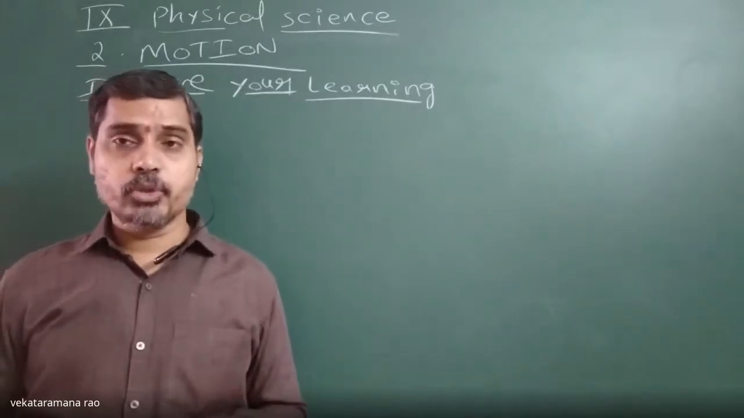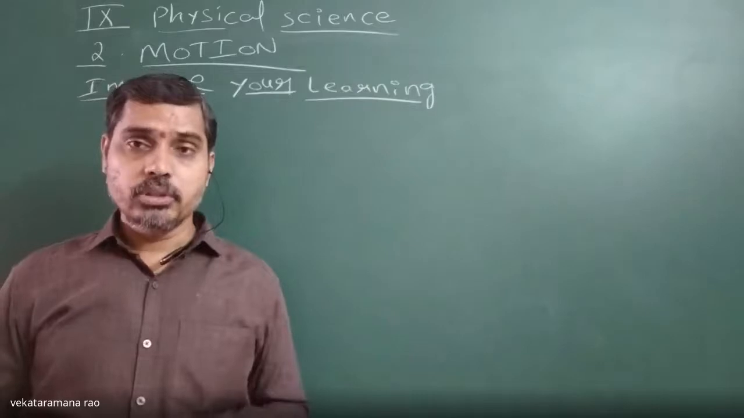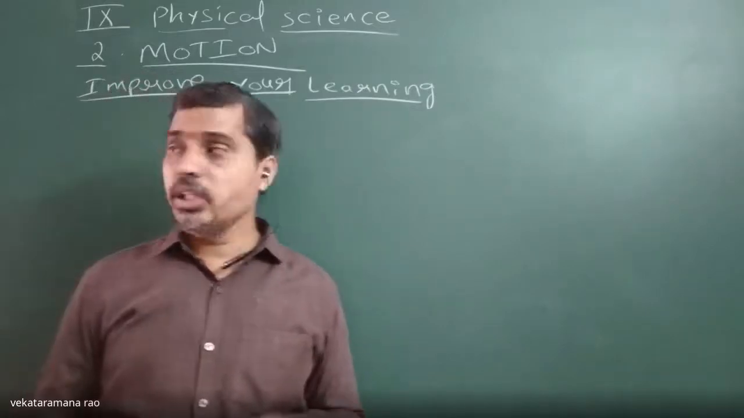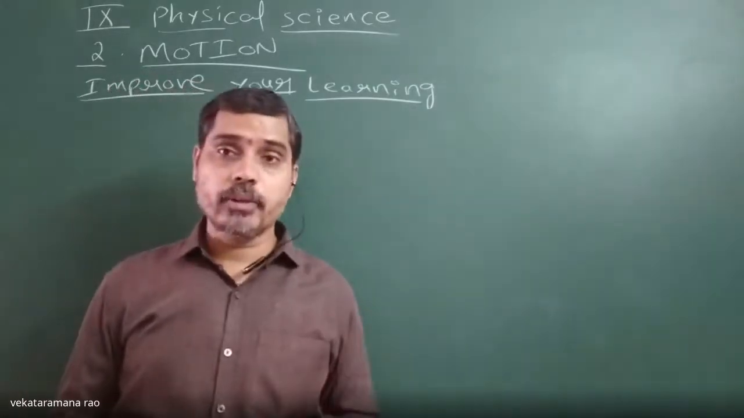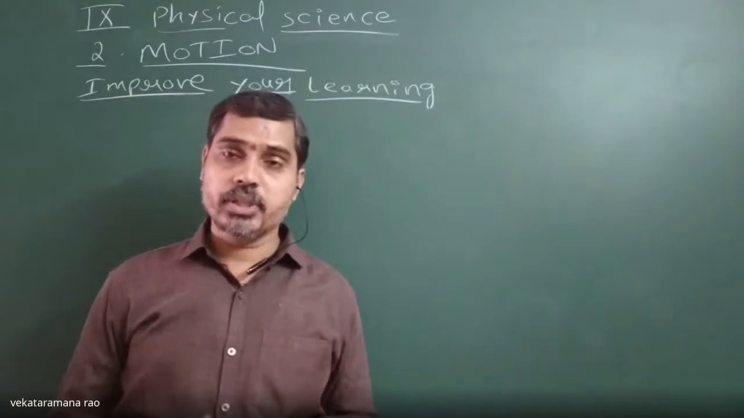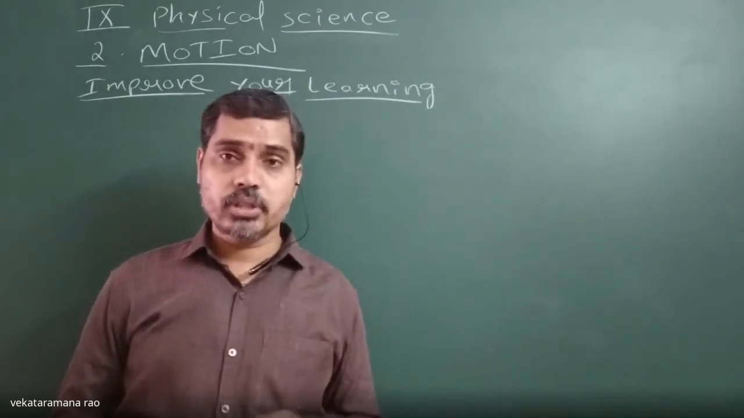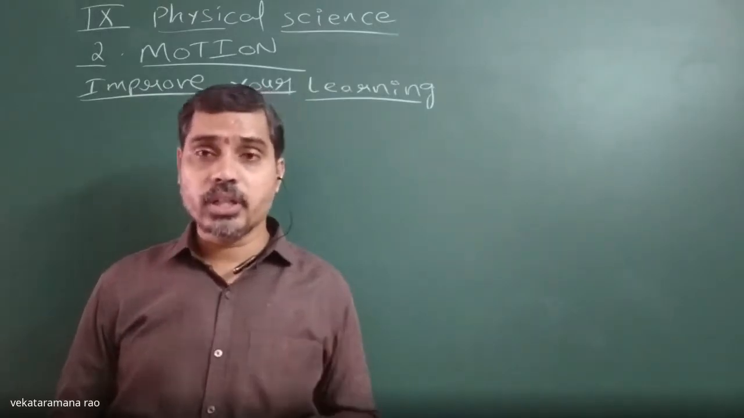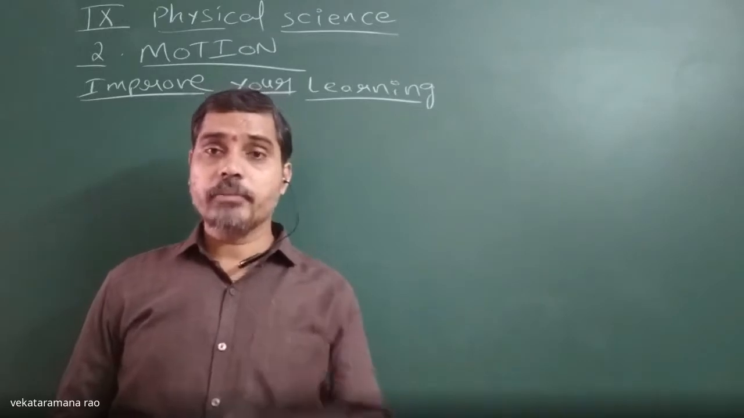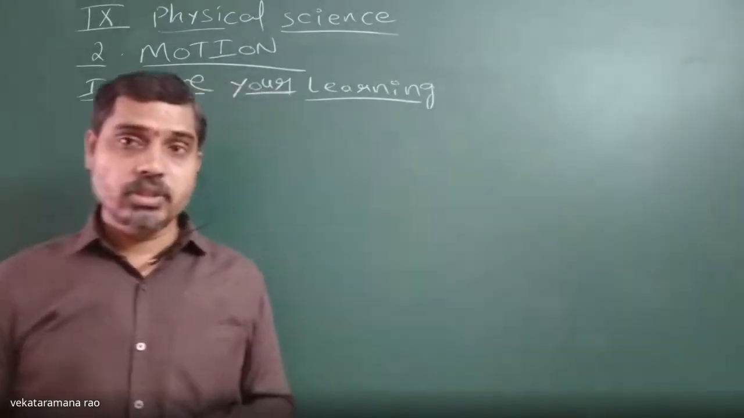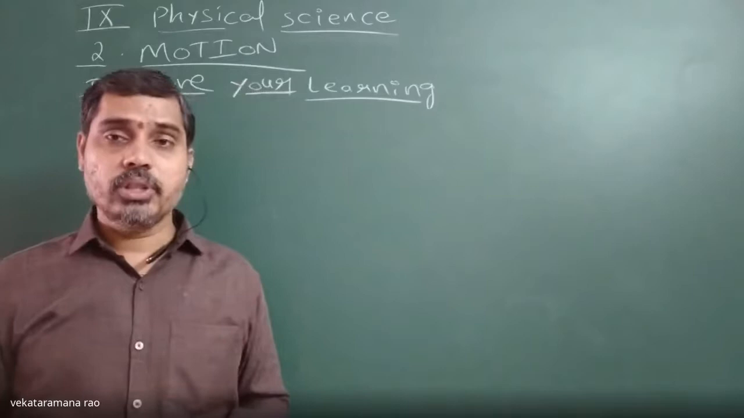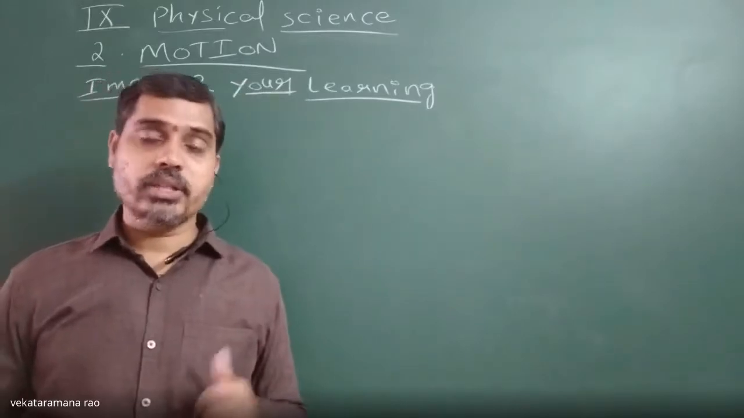The first equation of motion gives the final velocity. The second equation of motion gives the displacement covered by an object. The third equation of motion gives the relation between all the terms without dealing with the time taken by the object. The fourth equation of motion gives the displacement covered in the nth second.